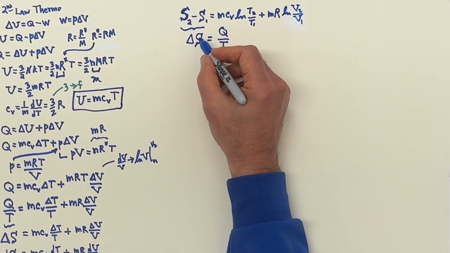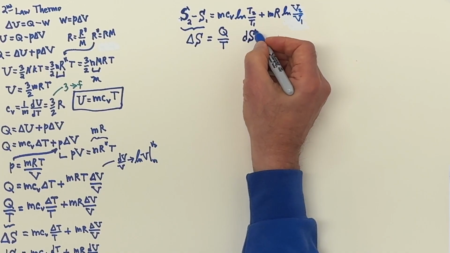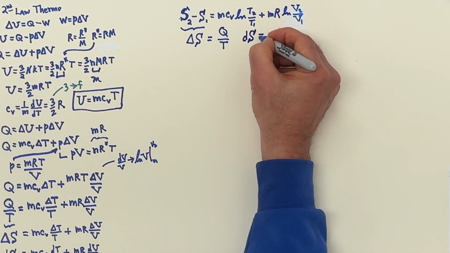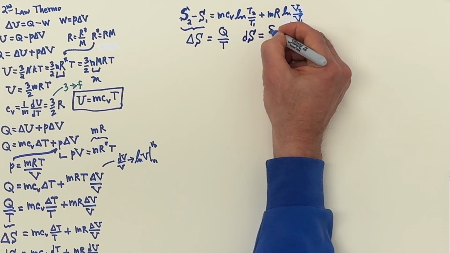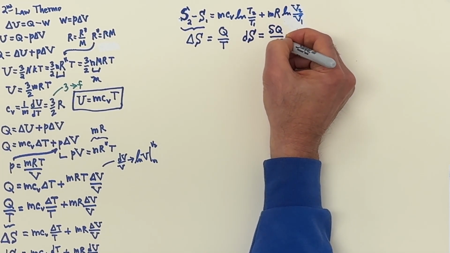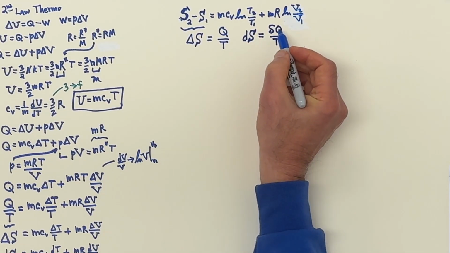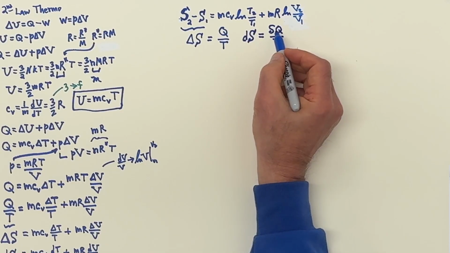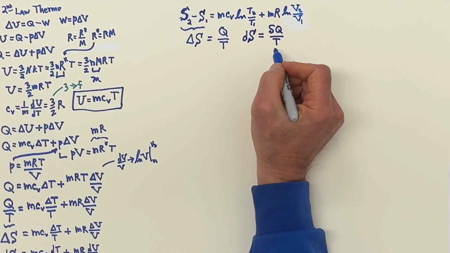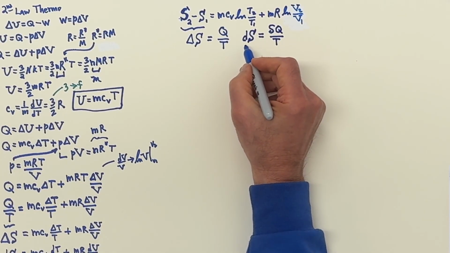And since this is an exact differential, I could write dS, the differential of this S parameter. Now over here, I can't do that with the Q. I have to use my delta symbol, which indicates as a reminder that we do not have an exact differential. The delta Q means that Q, that heat, depends on the path. But if I divide by the temperature, it doesn't, because I have an exact differential.